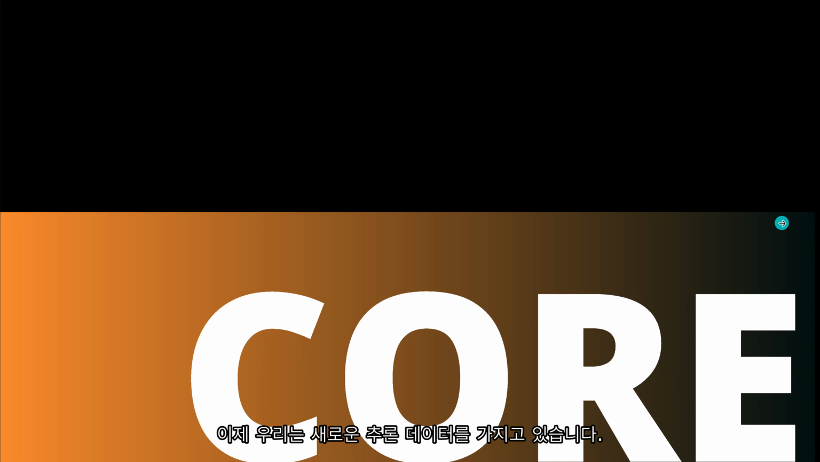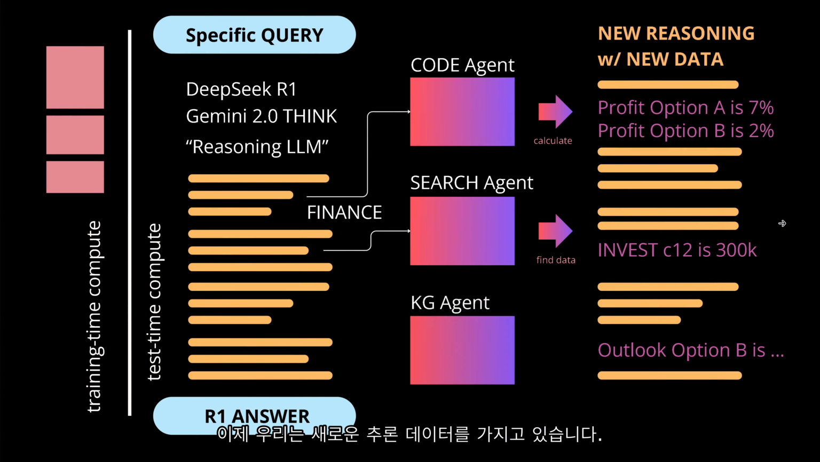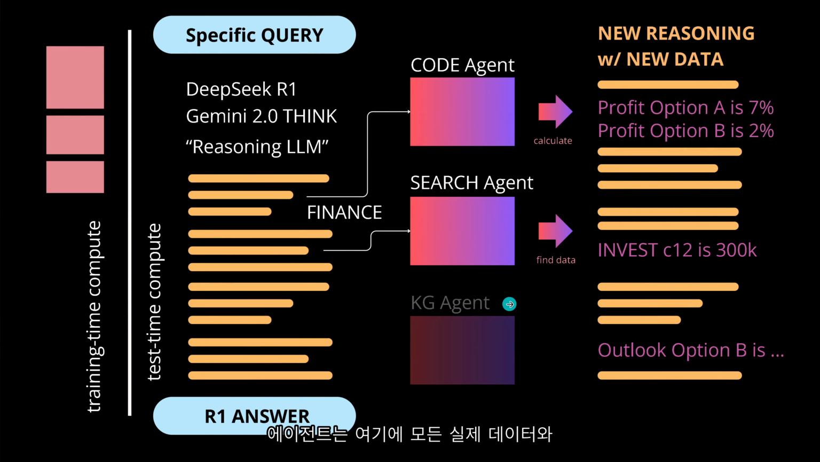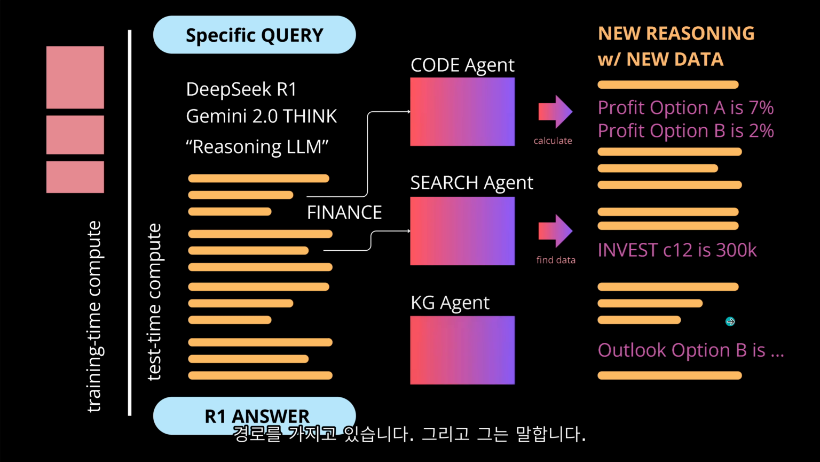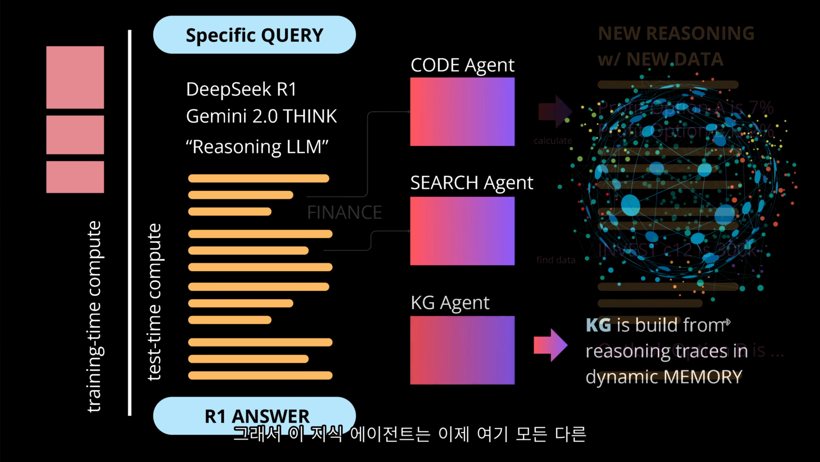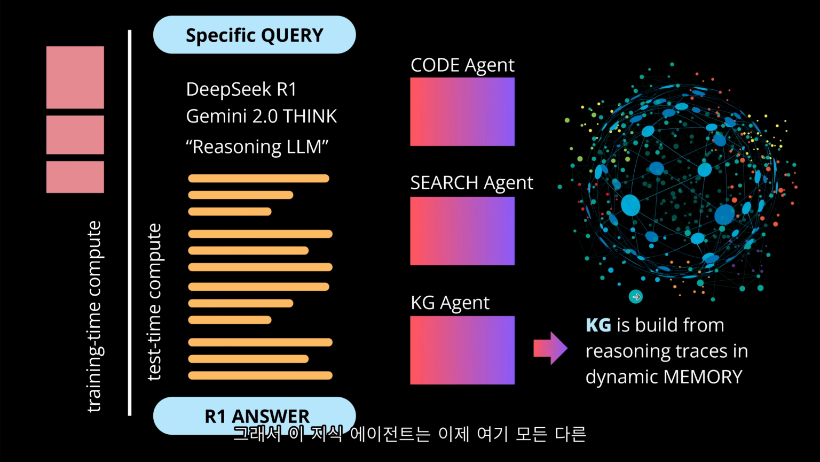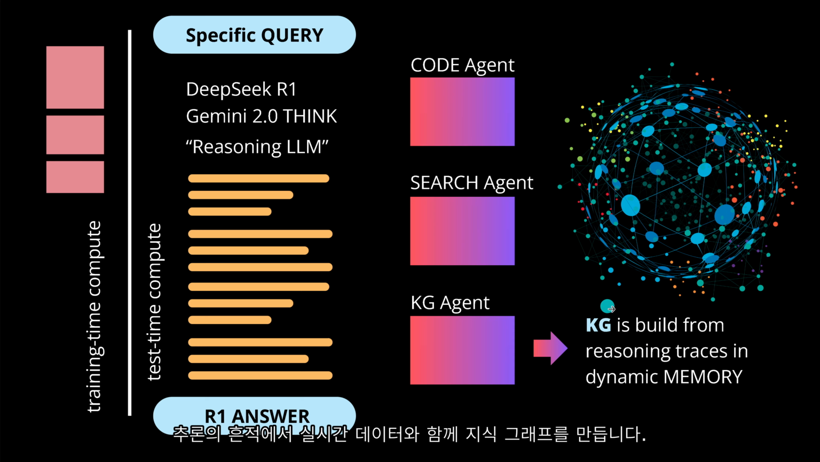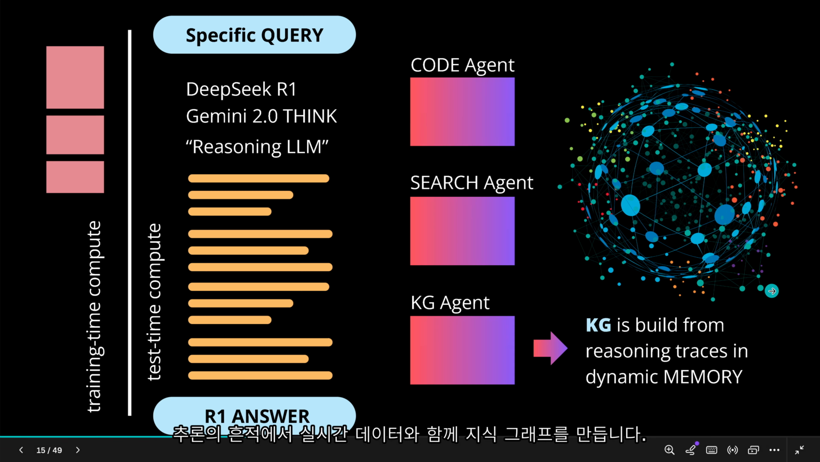Well, let's come to the core idea. The core idea is now to have a knowledge graph agent. The agent takes this new updated reasoning path with all the real data and says, you know what? I'm going to use these reasoning traces, maybe for multiple options, and I'm going to build something that will help me in the next reasoning. So this knowledge agent builds from all the different reasoning traces with the real-time data a knowledge graph. And this knowledge graph, we put in the dynamic memory of our agent.